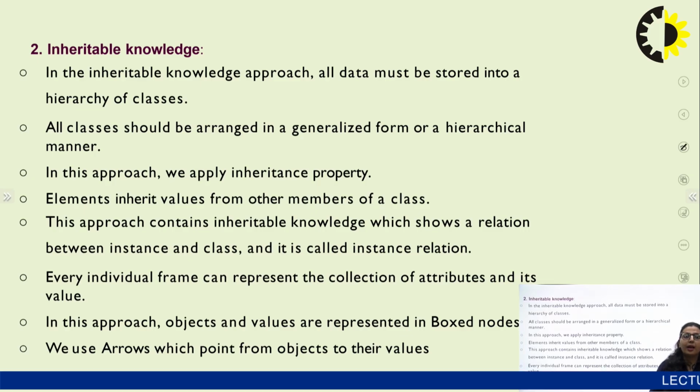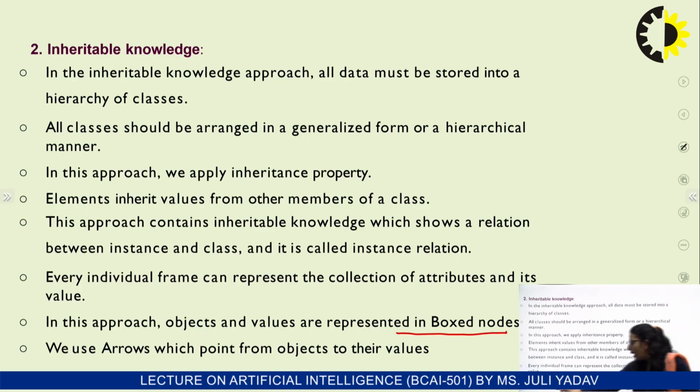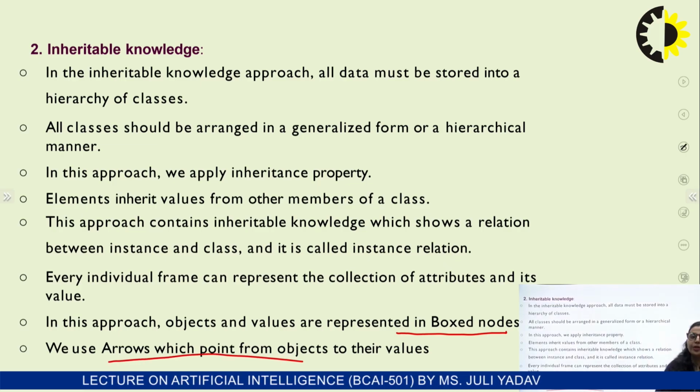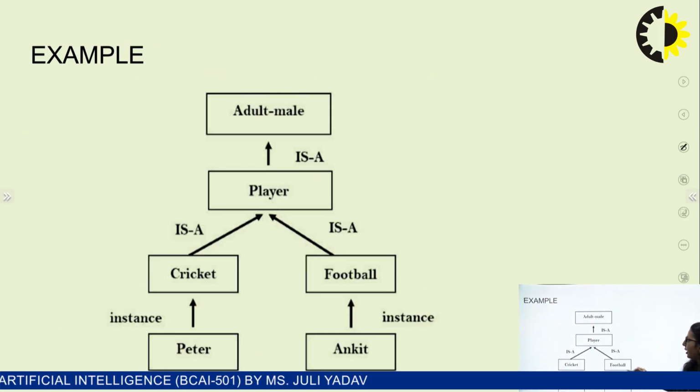This contains inheritable knowledge which shows a relation between instance and class, as it is the instance relation. Every individual frame can be represented using a collection of attributes and their associated values. In this approach, objects and values are represented in boxed nodes, and we use arrows which point from objects to their values. So let's have an example.